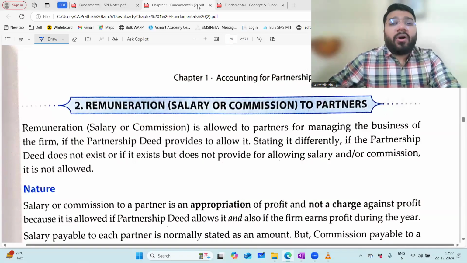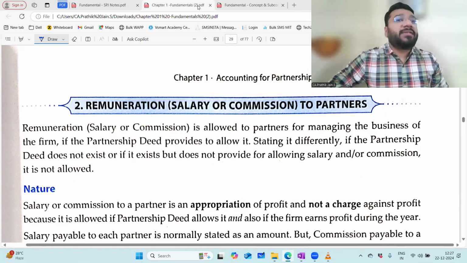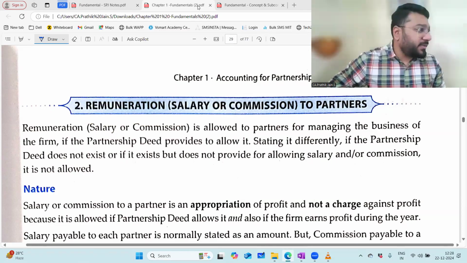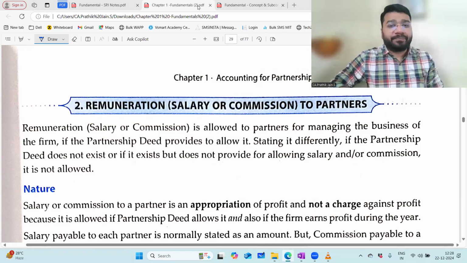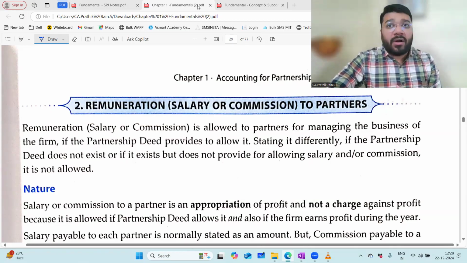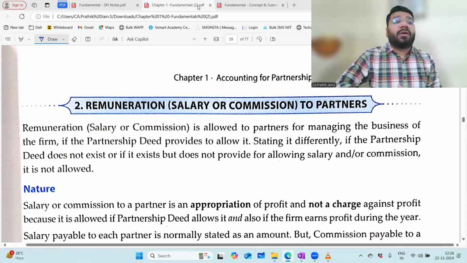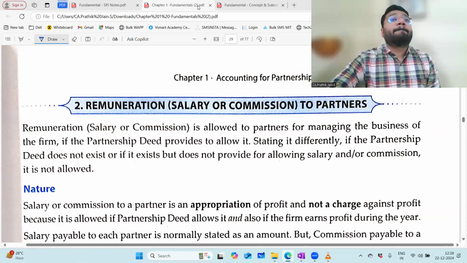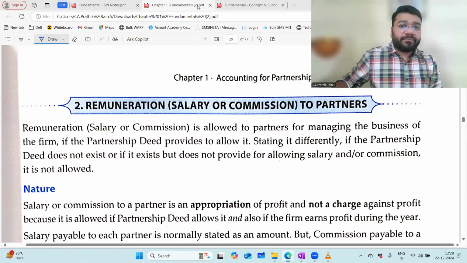So, guys, we're doing this chapter called Partnership under the Revision Series, and today is the third revision class of the fundamentals of partnership. In the last class, we completed our discussion on the four different cases of the P&L appropriation account. The target for today is to discuss the concept of remuneration and then interest on capital.